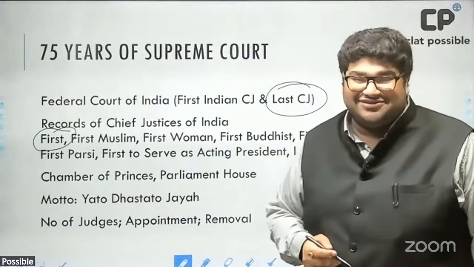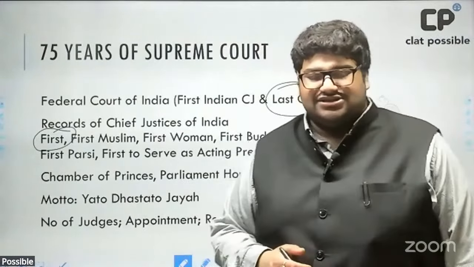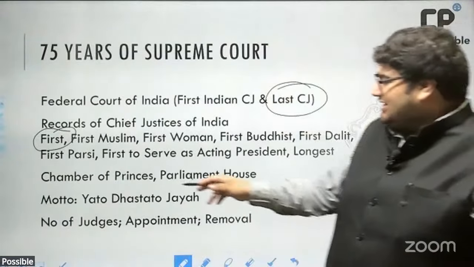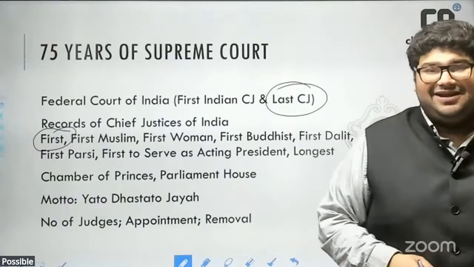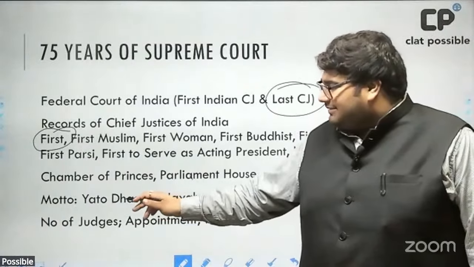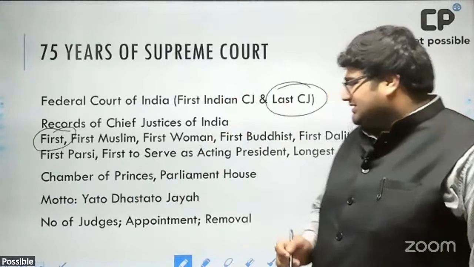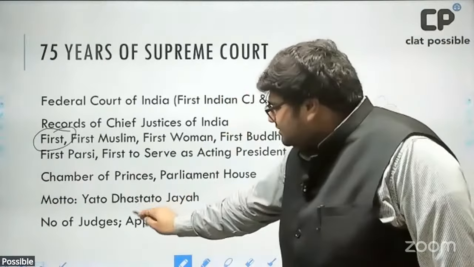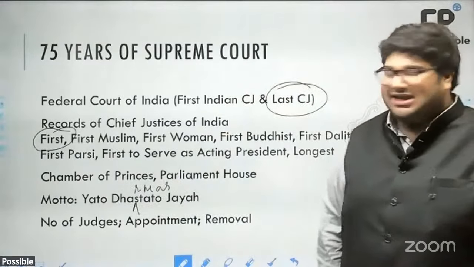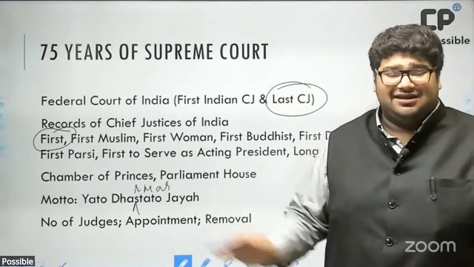So who is the longest serving CJI? It is Mr. Y.V. Chandrachud, father of D.Y. Chandrachud. Initially, when the Supreme Court was created, it was housed in the Chamber of Princes in the old Parliament building. But ultimately, it shifted to its new address. As I've mentioned here, the motto of the Supreme Court is Yato Dharmas Tato Jaya. Where there is dharma, there shall be victory.